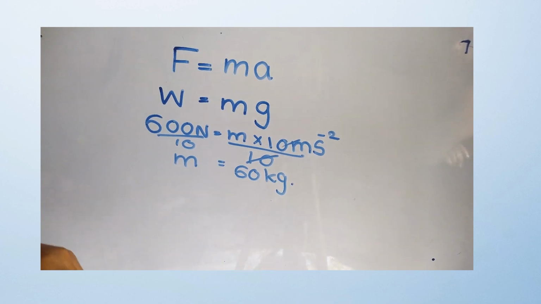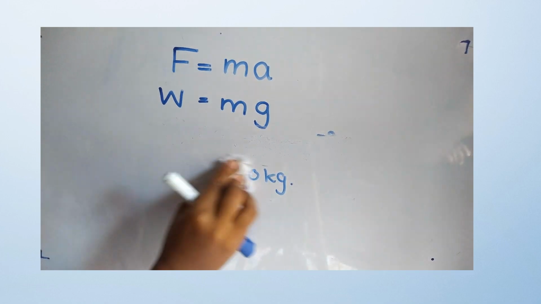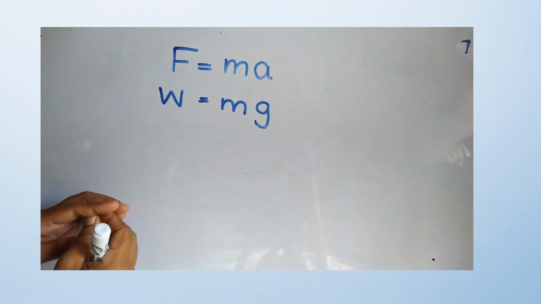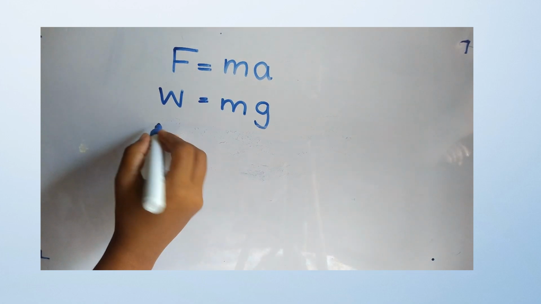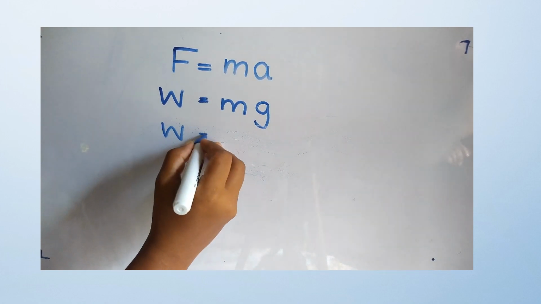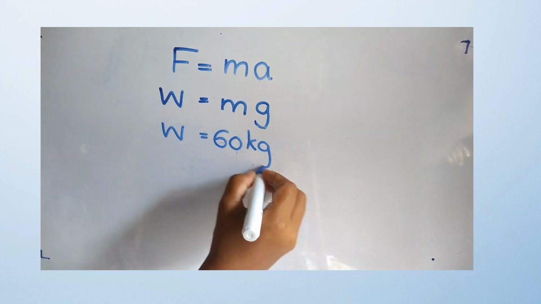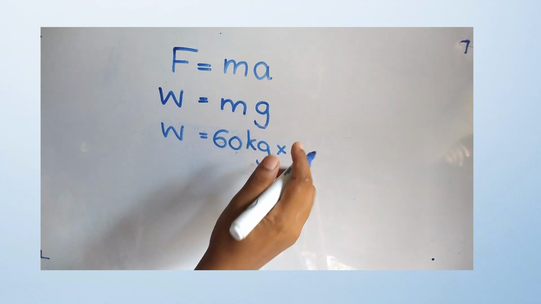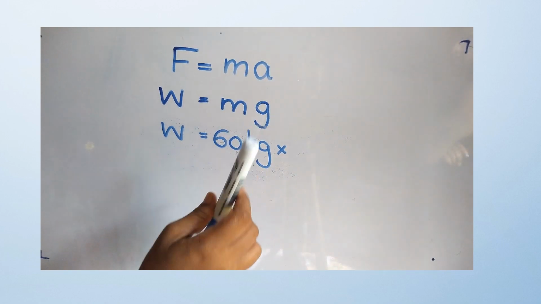But the question asks about the weight of the man on moon. In the same way, you can substitute values for this equation. The weight of the man on moon, we don't know the value, that is the question here. Mass, you found the mass of the man is 60 kilogram, and for gravity you have to substitute the value of gravity on moon.